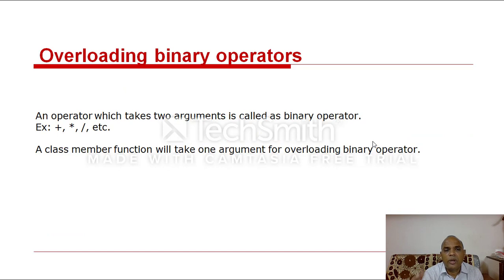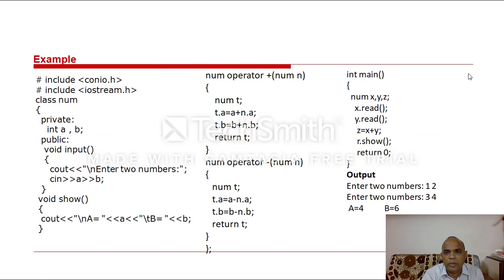Next one is overloading binary operators. Already we did the plus operator here, x plus y. So operator plus, then x plus y, operand 1 and operand 2. Then there is an operator plus. Clear? We should maintain two operands and one operator. So this is the binary operator plus. If you want to apply the minus operator, then operator minus. If you want the product of two object values, here x asterisk y, operator asterisk. Clear? Then here you also change a into n minus n dot a, then b into n dot b.